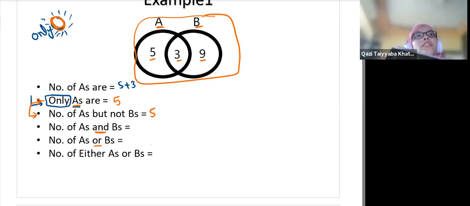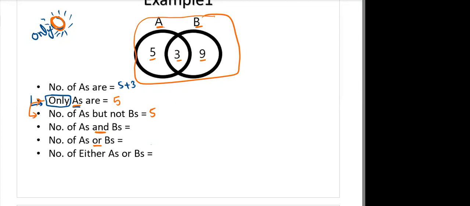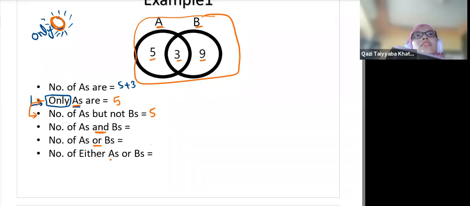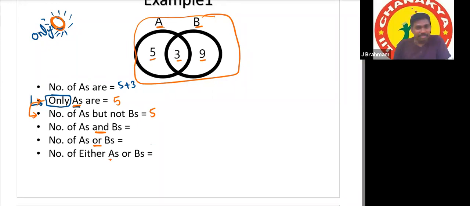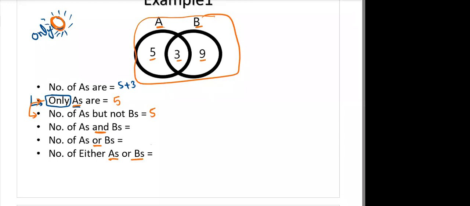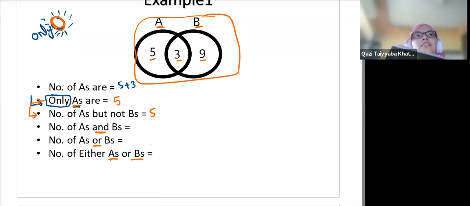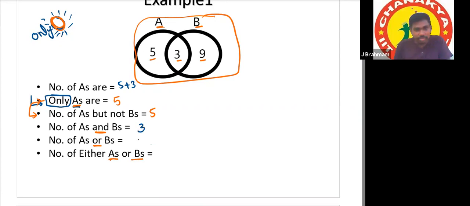Okay, number of A's or B's? So 5 or 9. 3, sir. Number of either A's or B's? Sir, three. It is 3. Okay, I'm writing your answers here. For this question, the answer is 3. For the second question, I guess 8 or 12.